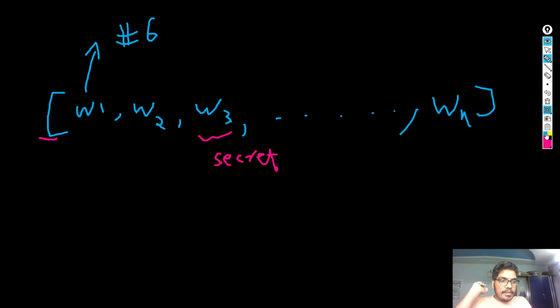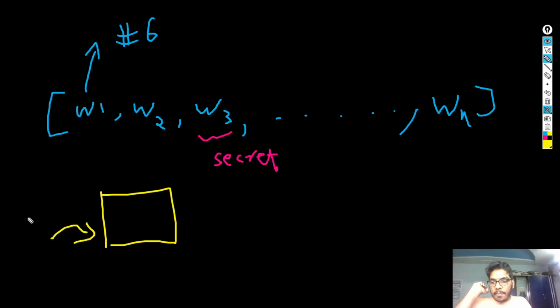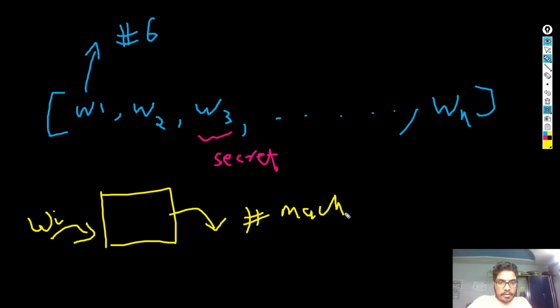Now what it says is that we have this function called master.guess. You can think of this method as a black box. The master.guess method is a black box. It takes in any word which you have, you can select any word from this array, and it outputs how many characters match with the secret, the number of matching characters.